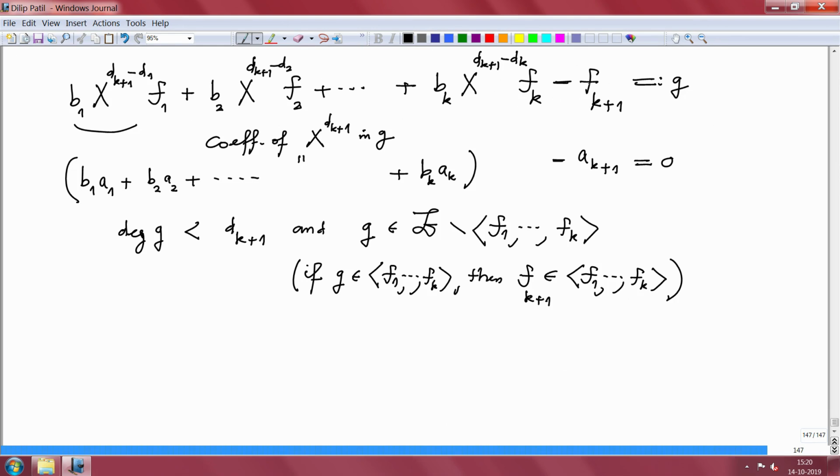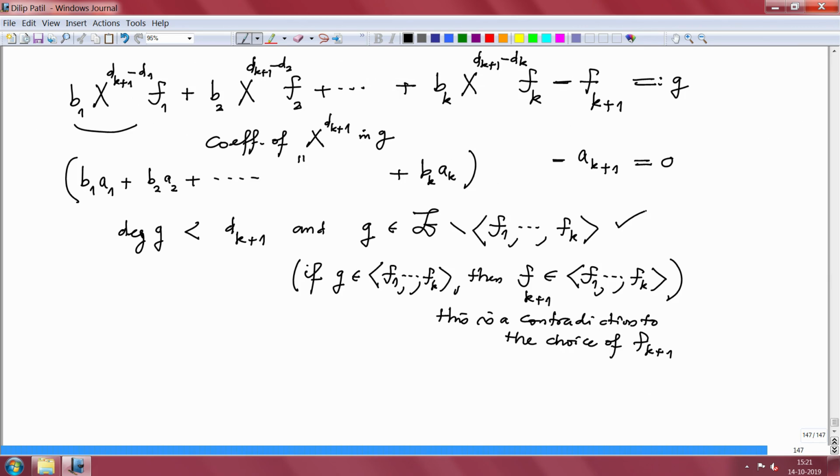If this belongs, this will also belong, but that is a contradiction to the choice of Fk plus 1. So therefore we have checked this.